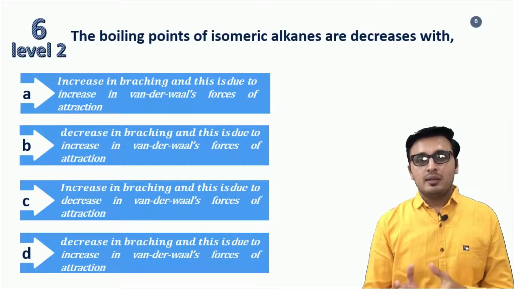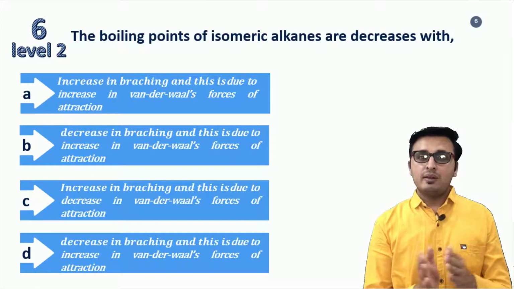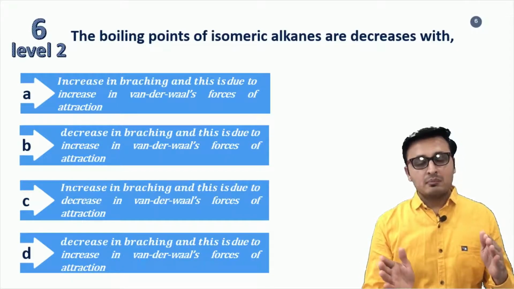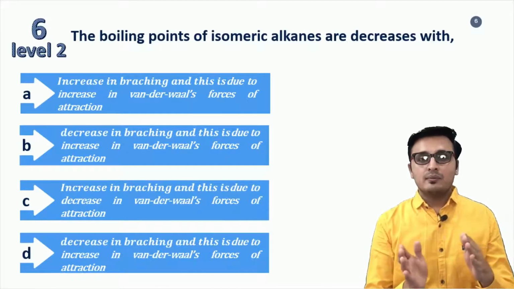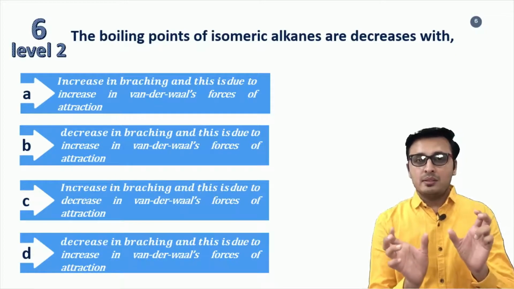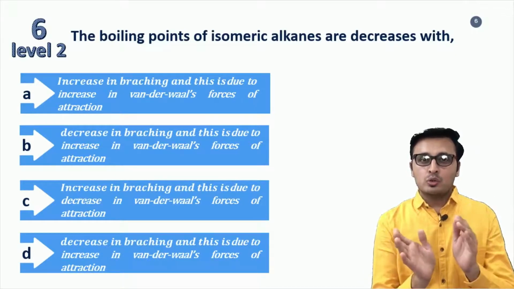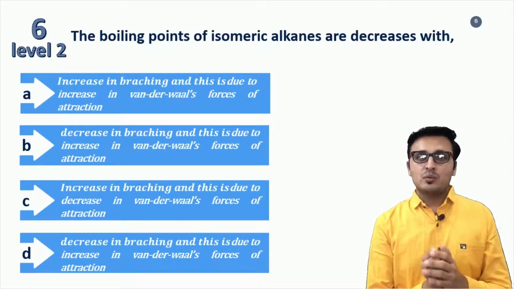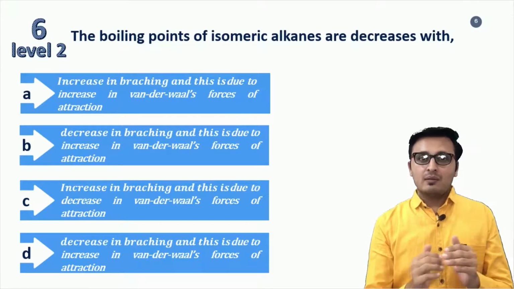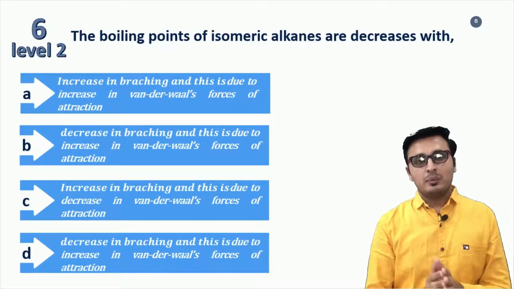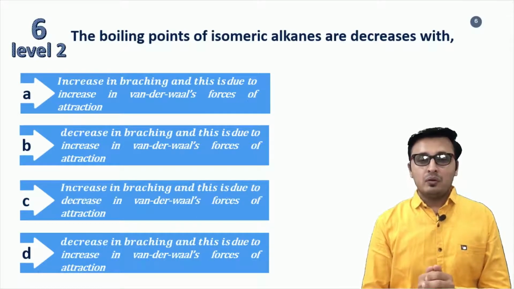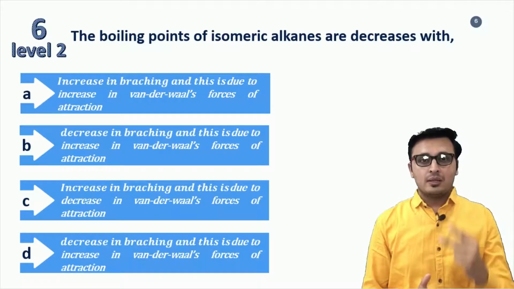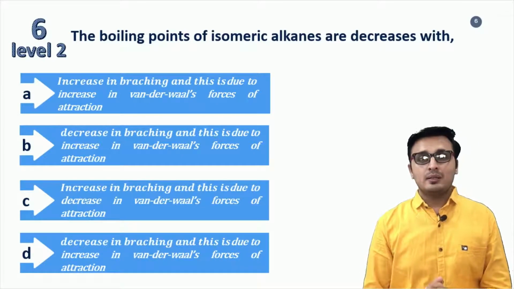And therefore, we can say that when branching is introduced in isomeric alkanes, when more branches are present, meaning branching increases, van der Waals forces decrease, because branching will not allow molecules to come close to each other. When molecules cannot come close to each other, their van der Waals forces will decrease, and if the van der Waals forces decrease, then boiling point definitely decreases. Therefore, we have to identify the pair: increase in branching, decrease in van der Waals force, will get decrease in the boiling point.